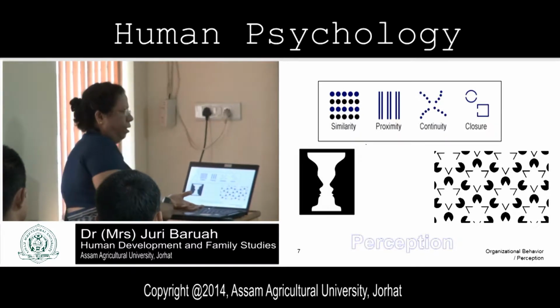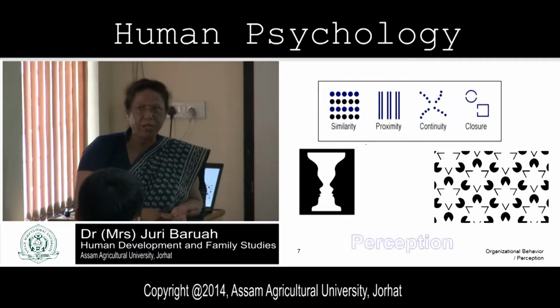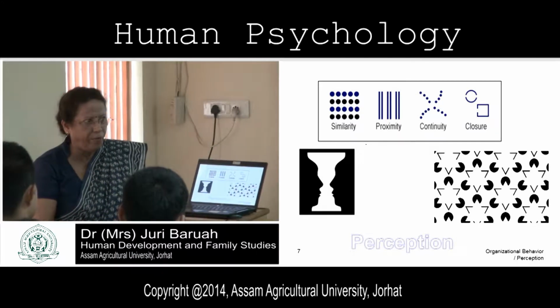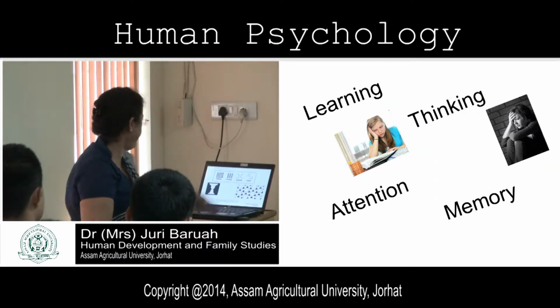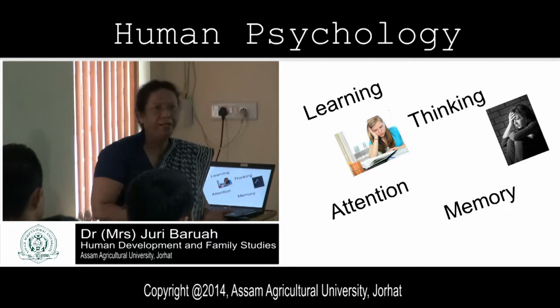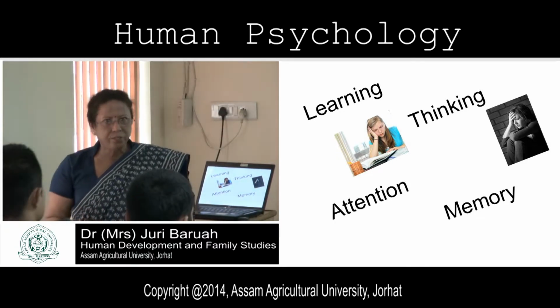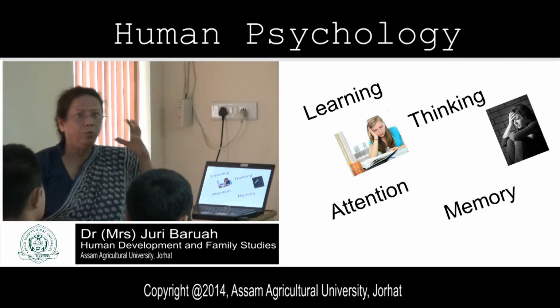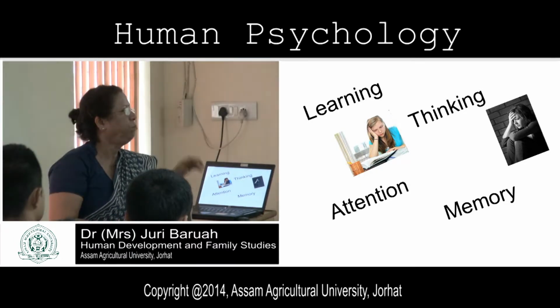So, the meaning of psychology, then the human brain, then heredity and environment, sensation, then perception, and what else? You will learn in psychology about learning, how we learn things, the different ways we learn, and then thinking, how we think, and then attention, memory.